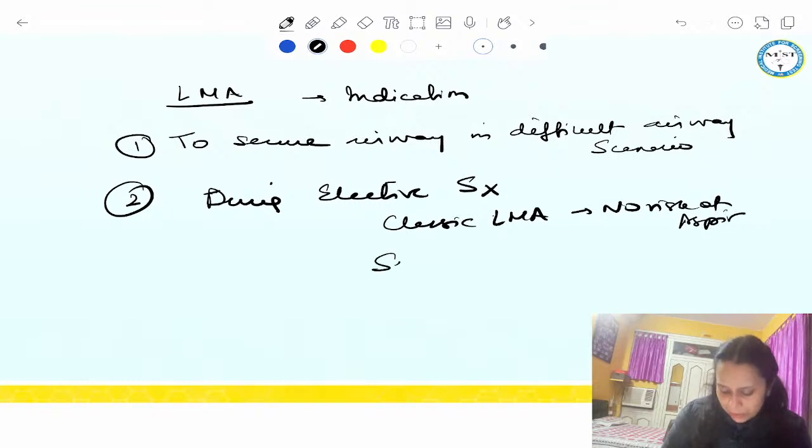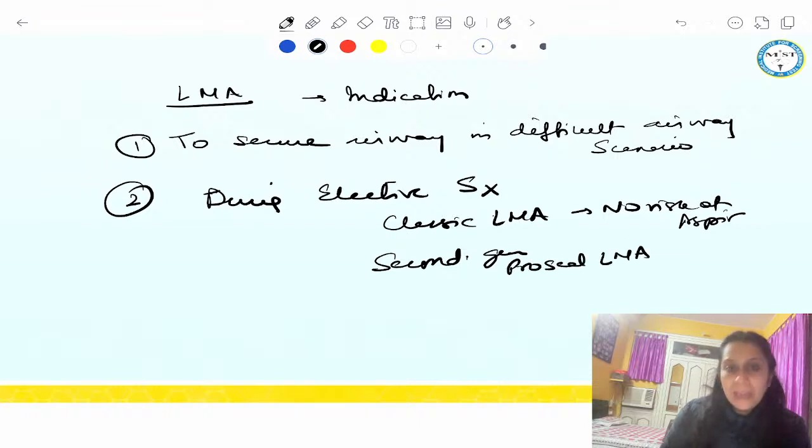But your second generation, like ProSeal LMA, we can use for any elective surgery, even lap chole, everything. We can use for any surgery less than 2 hours duration, the second generation. So that was another indication of putting LMA.